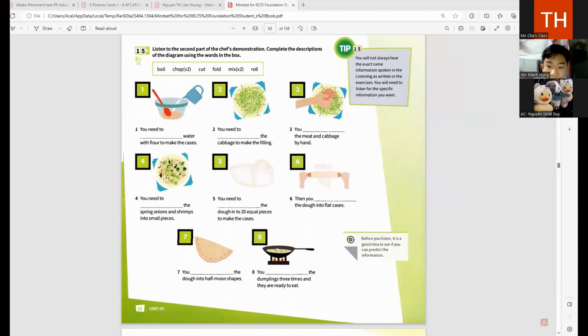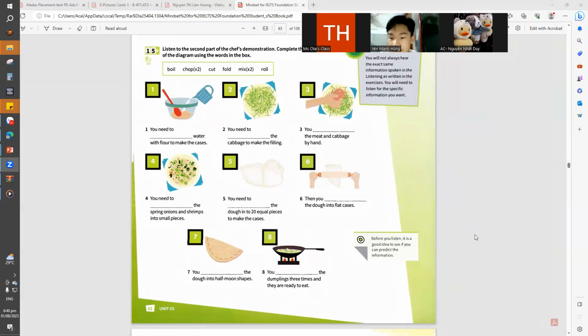Track 10. Okay, so what do you need to make the dumplings? First of all, you need to make the cases. These are the cases which you'll put the other ingredients in. To make the cases, you need to make the dough. Of course, you need flour for this. To make 20 cases, you'll need 4 cups of flour.